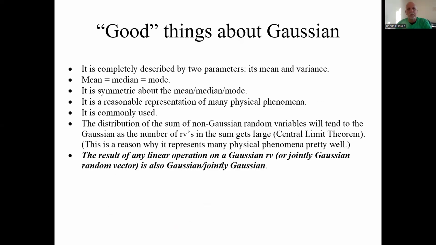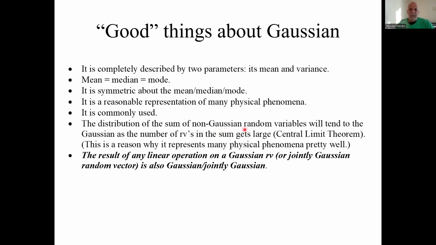What are some good things about it? It's completely described by those two parameters, the mean and variance. The mean equals the median equals the mode. It's nice and centralized, symmetric about those things. It's a reasonable representation of many physical phenomena. It's commonly used.